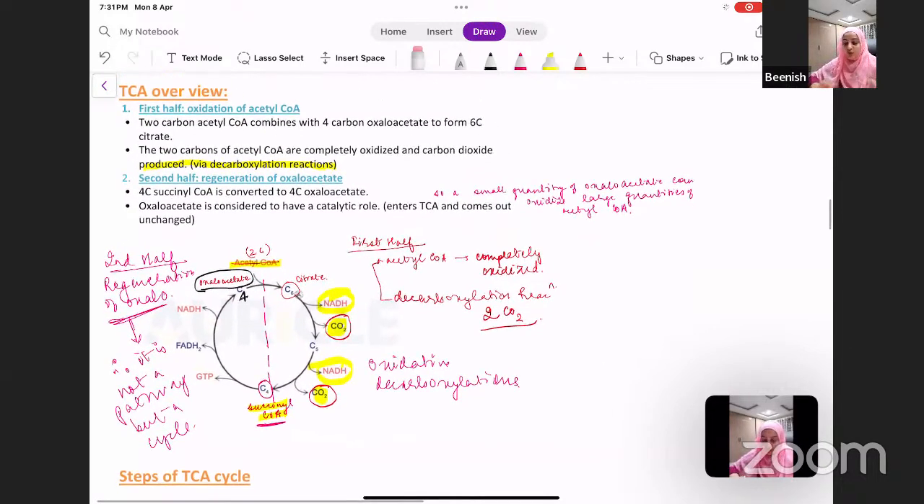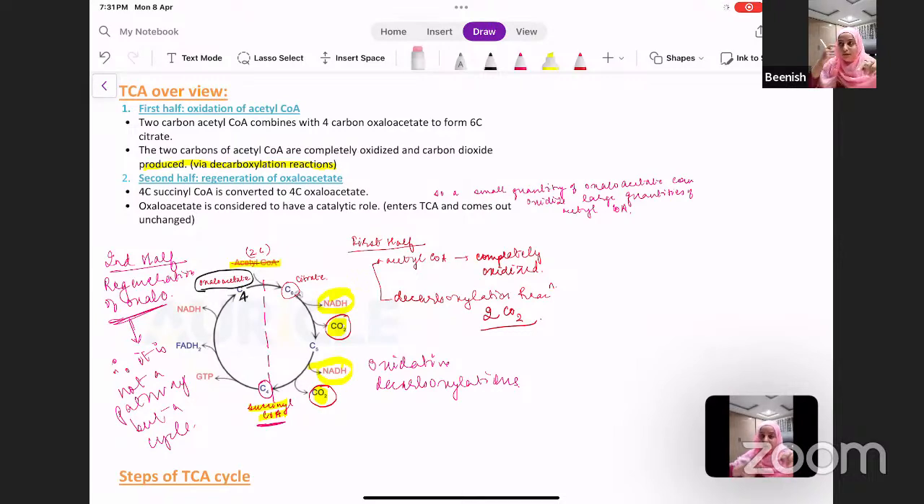So that was the overview of TCA cycle. Let me just repeat it. What happens in TCA cycle? Your 2 carbon acetyl CoA combines with 4 carbon oxaloacetate to form 6 carbon citrate. Now that 6 carbon citrate undergoes oxidative decarboxylation and subsequently 2 carbon dioxides are released.